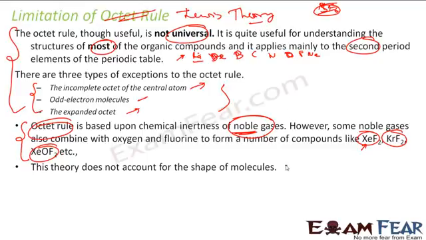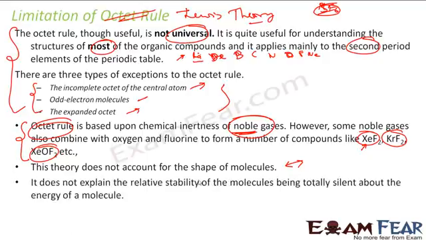Also, this theory is not able to explain the shape of the molecules. Chemists, using X-ray detection techniques, have seen the shapes of the molecules. They had various shapes: tetrahedral, square pyramidal, bend, linear. We'll discuss the shapes in future slides, but they had different shapes. But the Lewis theory was not able to explain the shapes of the molecules.